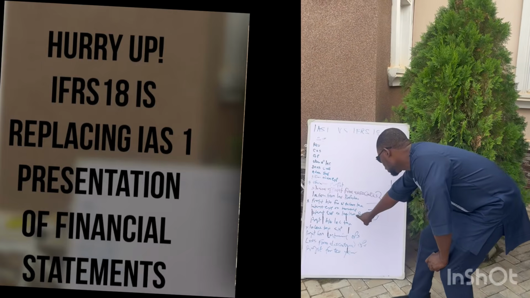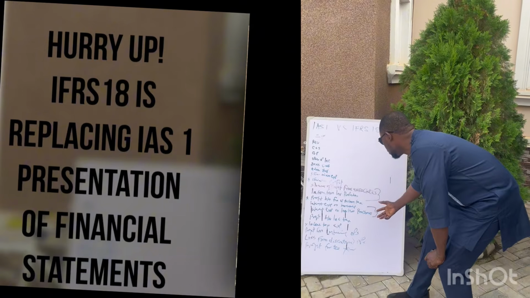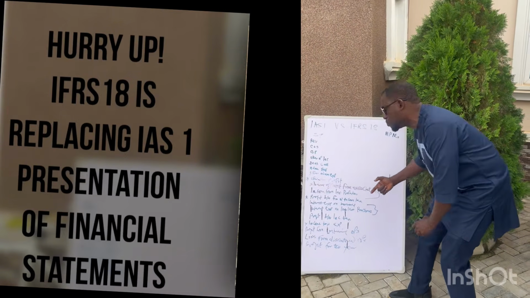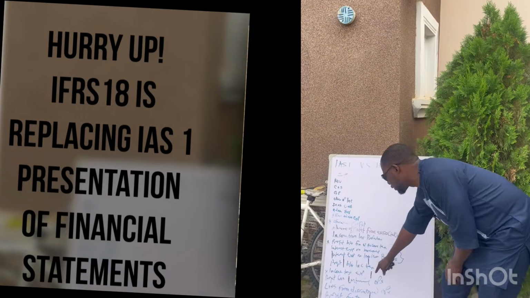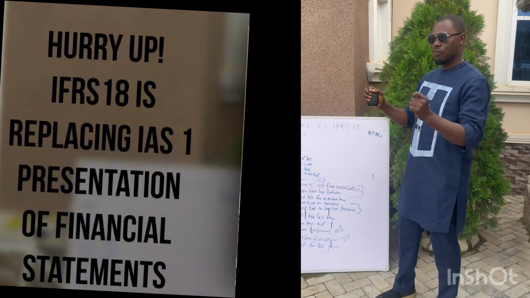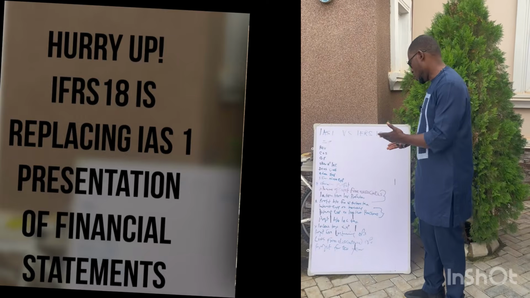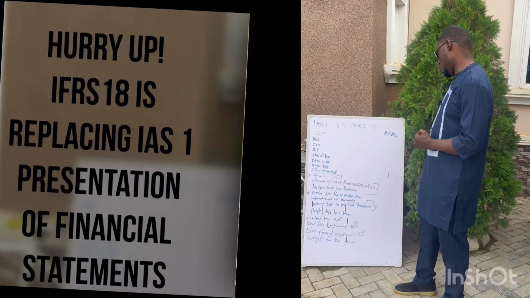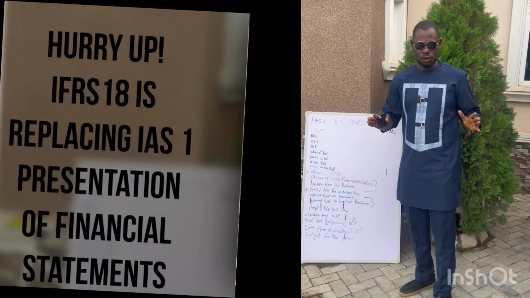Good. Now, after that, you will have what we call the profit before income tax. When you make all the adjustments here, what you have at the end of the day is the profit before income tax. Then you have to show your income tax expense. This is another area that is, of course, mandatory. Even with IAS 1, it was mandatory to show your income tax expense. So after that, you will have what we call profit from continuing operations.